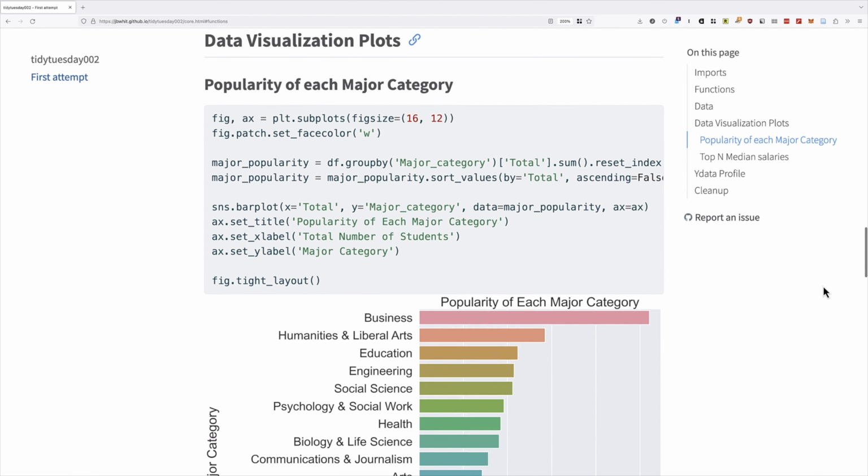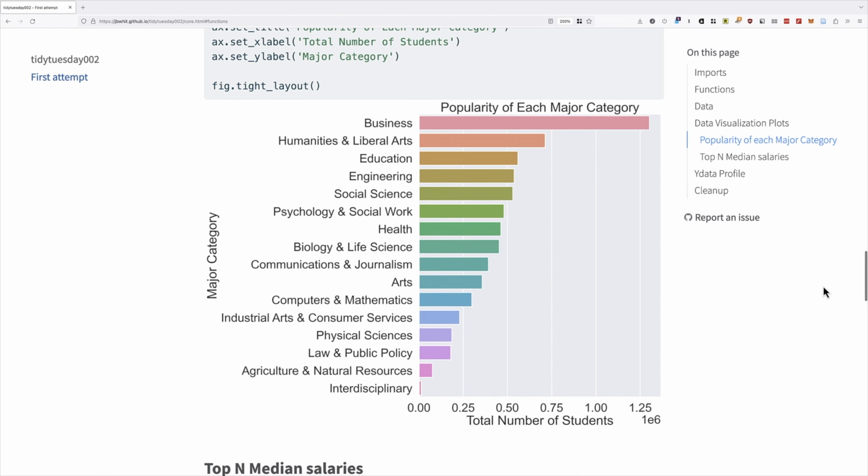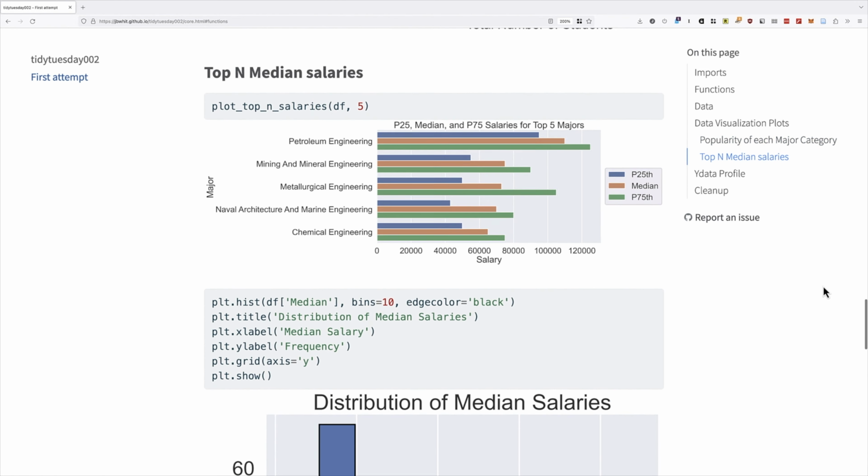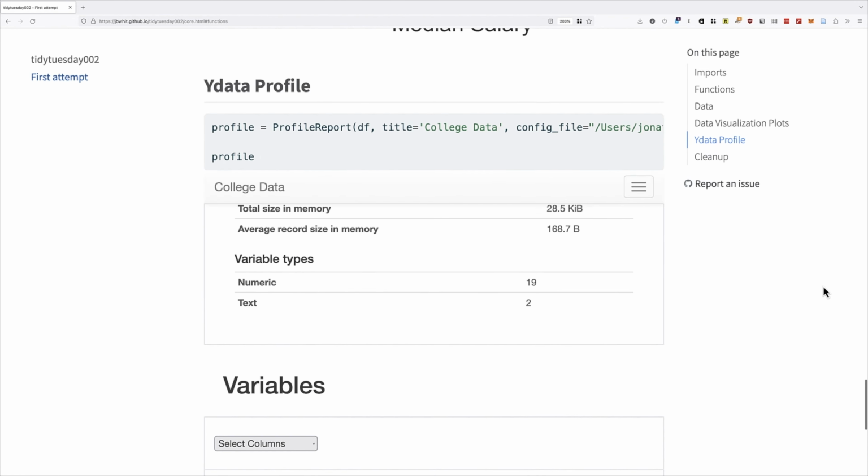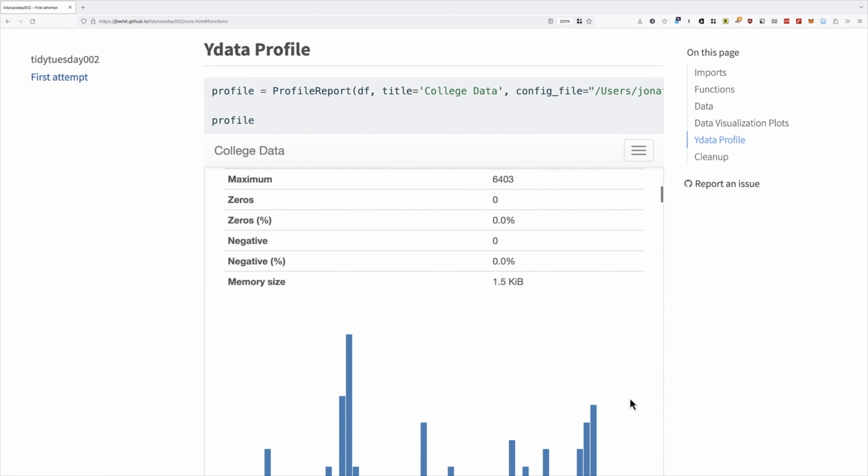Here's where we're headed in this video. A live website hosted on GitHub that shows an exploratory data analysis that I did on a Tidy Tuesday dataset from scratch. You'll follow along to see exactly how I produced this in real time over the next 40 minutes. You'll watch me use several tools: Jupyter Notebooks, GitHub, NBDev, ChatGPT, Y-data profiling, and more.